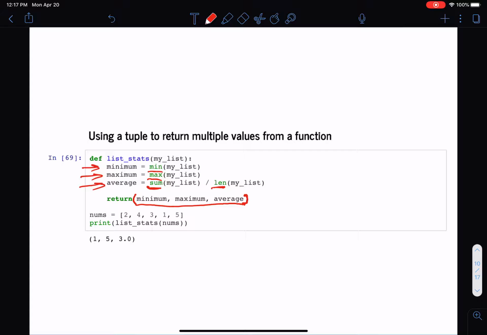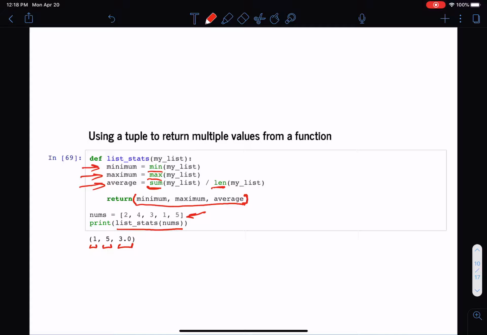And if I were to call the function with this list as an argument, then it outputs the minimum value, the maximum value, and the average.